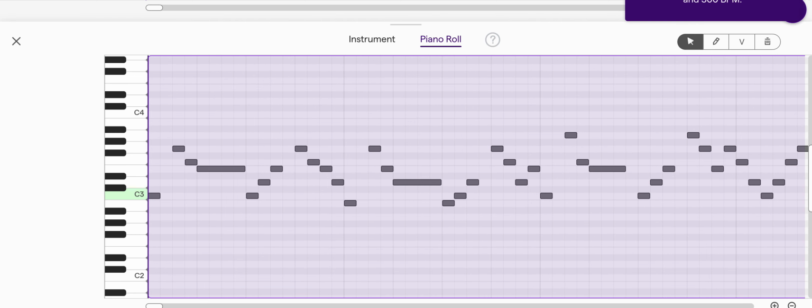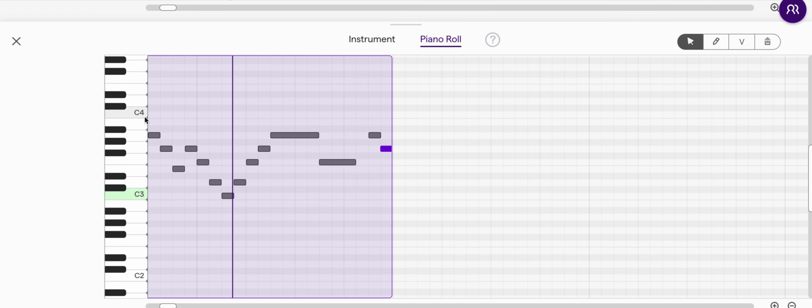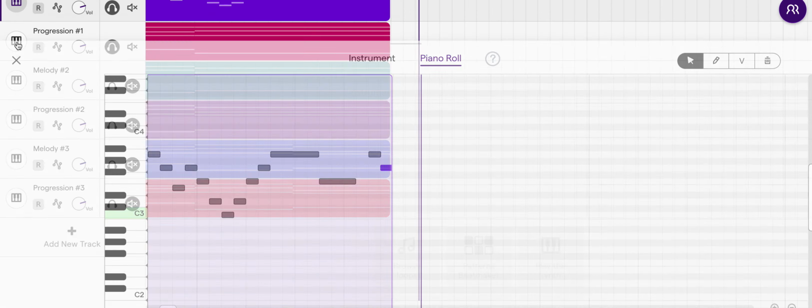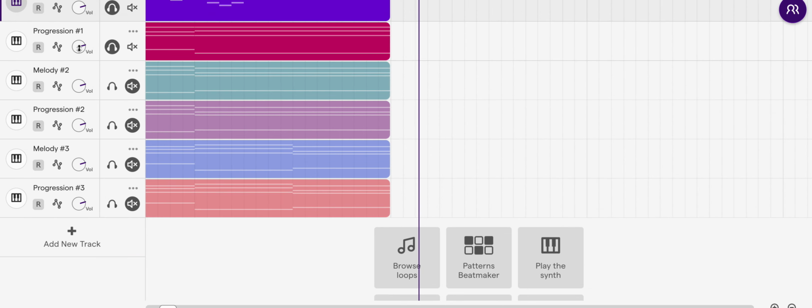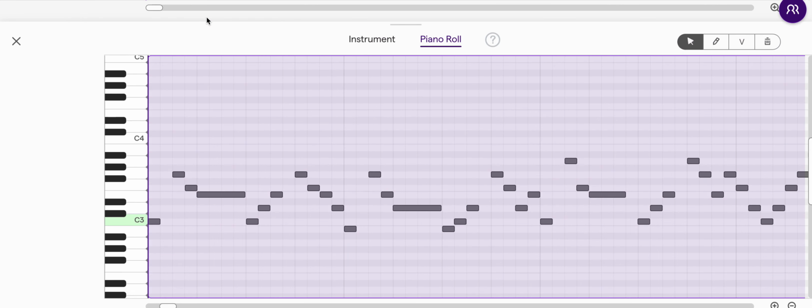And I'm going to see how this works now. Okay, I like that a little better. And finally, I'm going to adjust the volume on my chords, make that a little softer to see if I can hear my melody a little better.